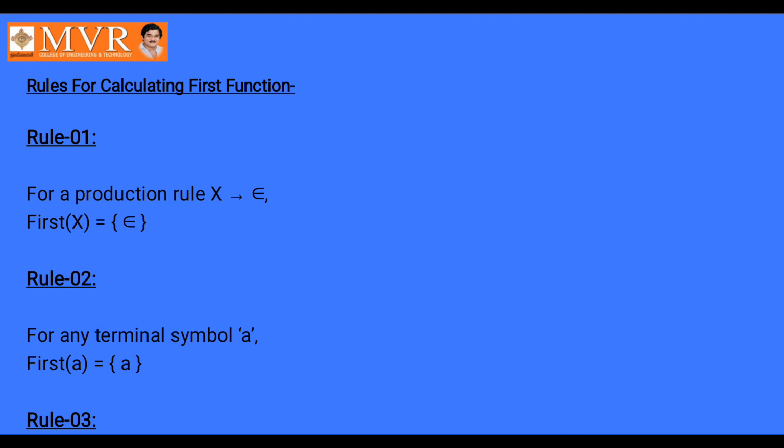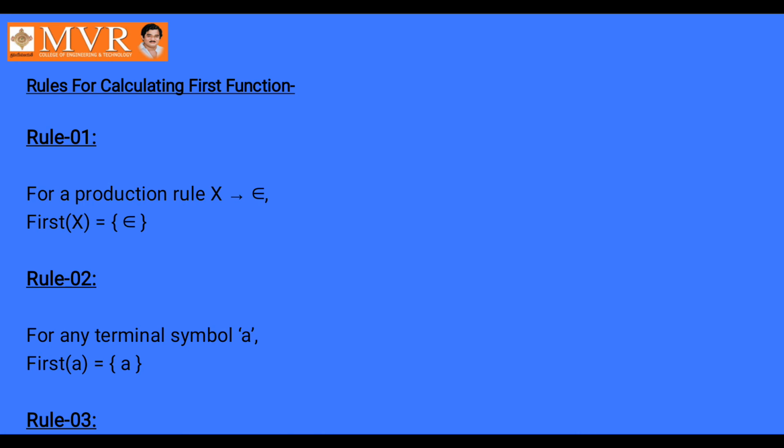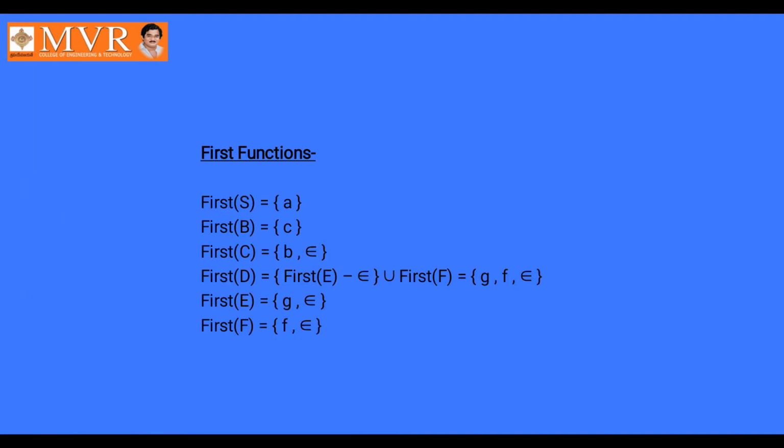These are the rules under the first function. First of epsilon is epsilon. First of small a is a. And first of Y1 is a subset of first of X. In the problem we have the left side non-terminals capital S, B, C, D, E, F, for which we have to apply the first function.